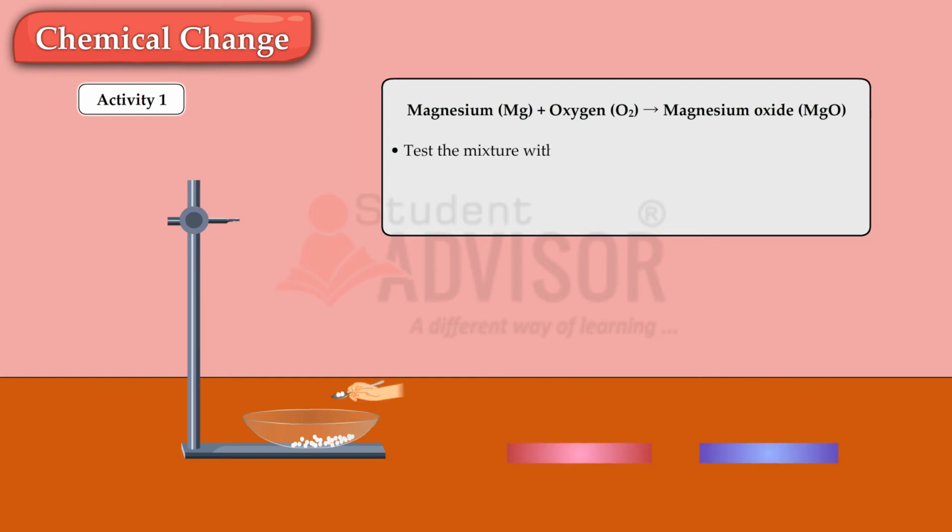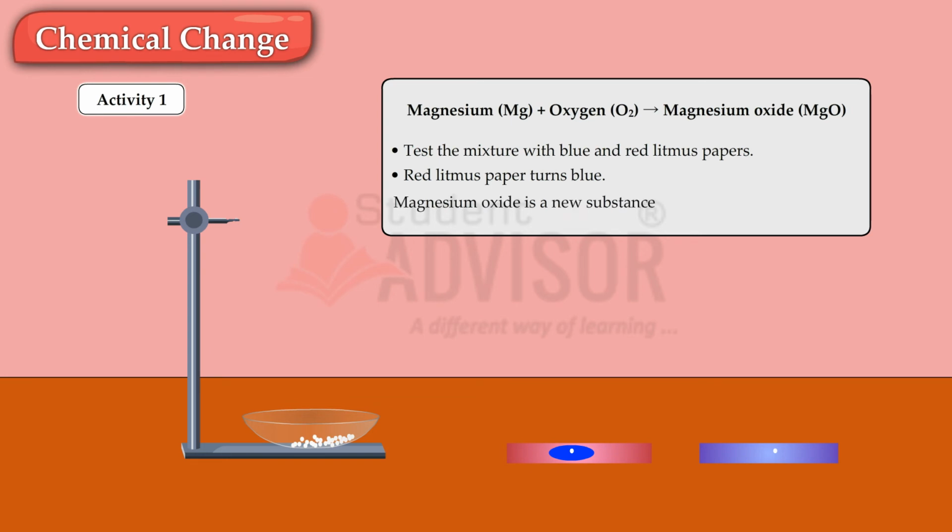Test the mixture with blue and red litmus papers. Red litmus paper turns blue. So, magnesium oxide is a new substance formed on burning of magnesium.